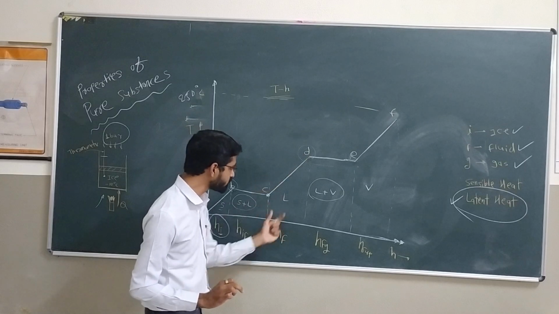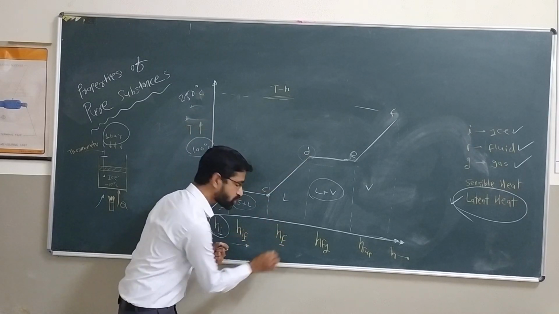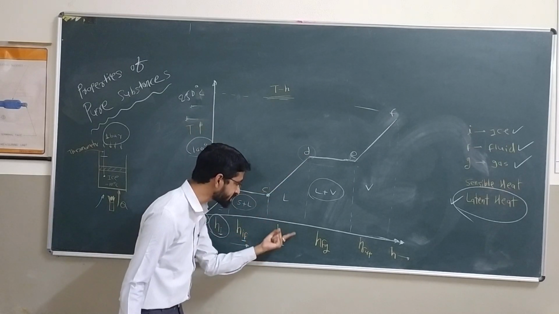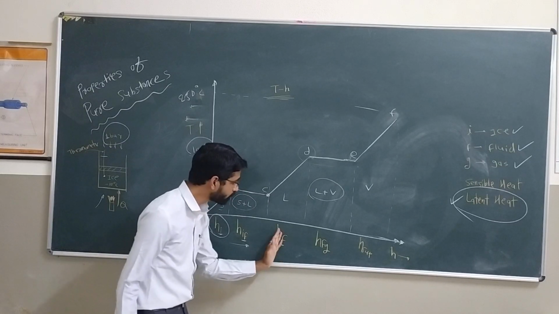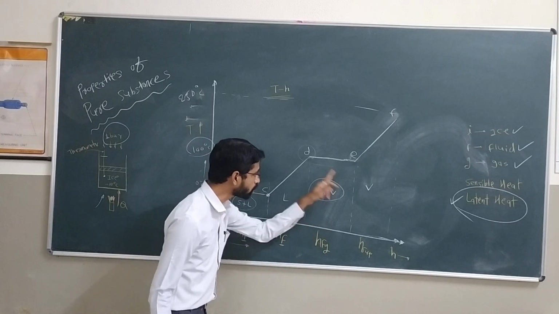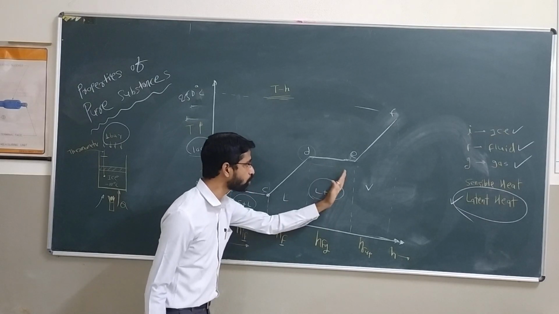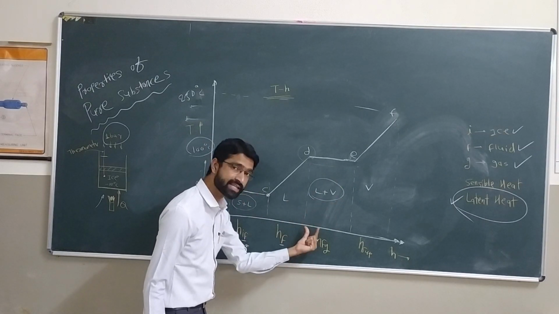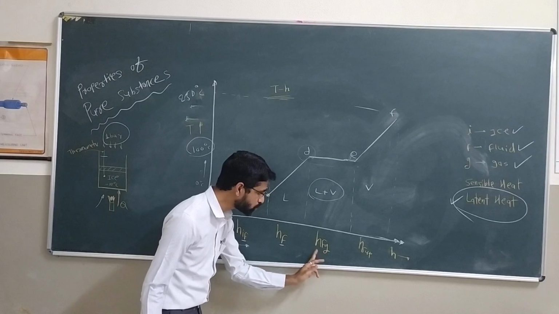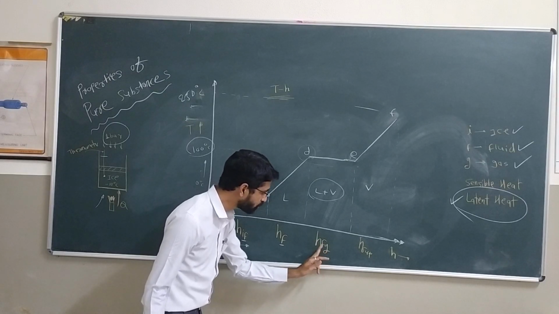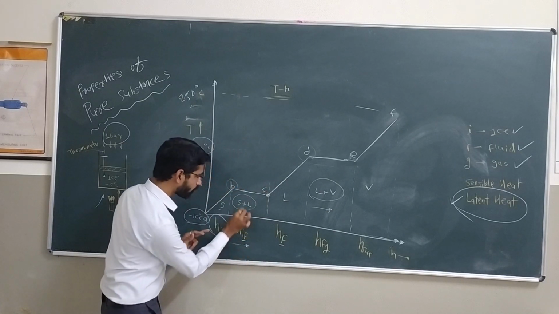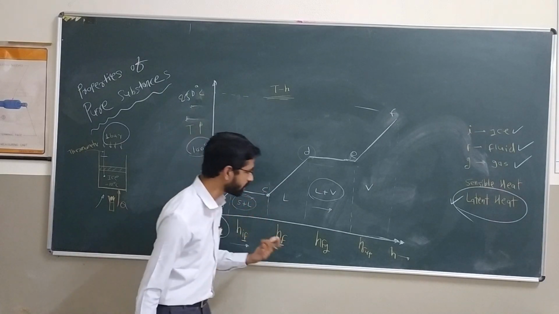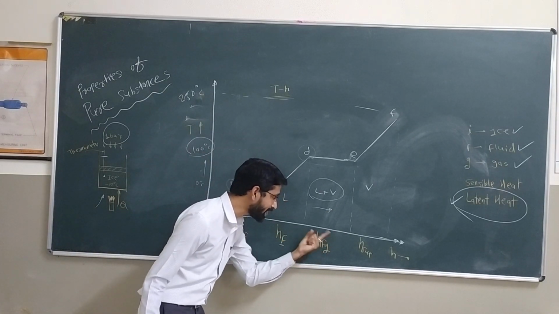Then C to D, if you see here, the single abbreviation only, HF, so it is called the sensible heat of fluid, or sensible heat of water. If you again add heat, what do you observe here? Evaporation of water takes place. Now that heat is hidden. Why hidden? These two abbreviations, HFG, fluid to gas, liquid to gas. And IF means solid to liquid. Like that, you remember HFG. This is the latent heat.